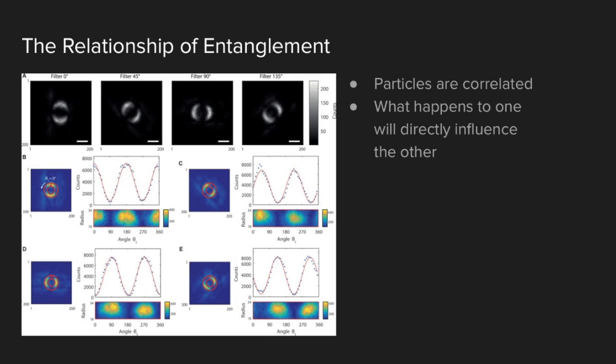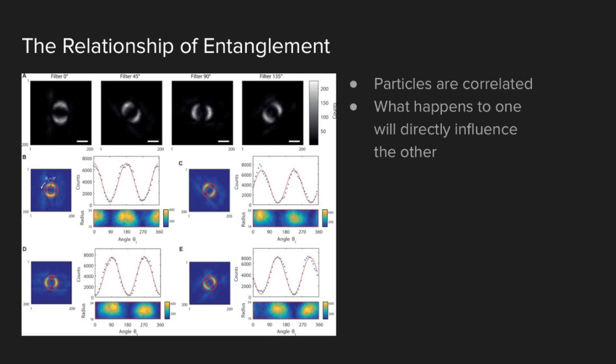When two particles are entangled, they are simultaneously and inversely correlated with one another. Whatever happens to one particle will immediately influence the other. As shown on the picture on the slide, particles can have a spin in a certain direction depending on how it's being influenced. For example, they can spin at a 0-degree angle, a 45-degree angle, a 90-degree angle, or even a 135-degree angle. Depending on how one particle spins, the other will spin at a proportional angle to 90 degrees.